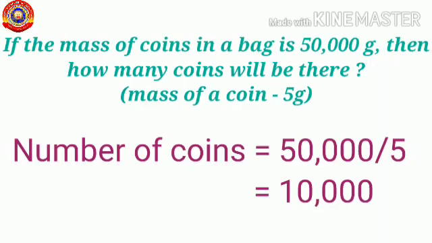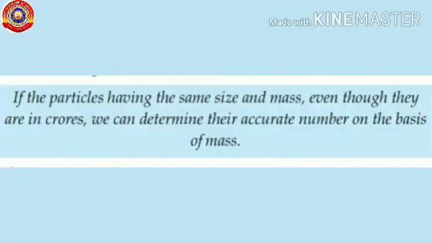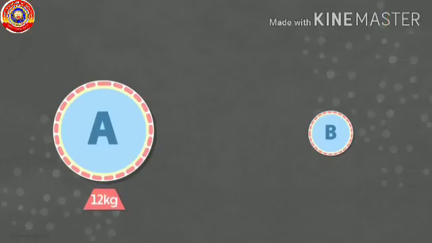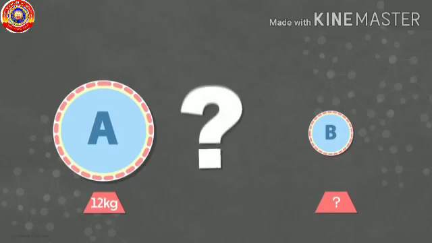Like this, we can calculate the number of particles. Even though they are in crores, we can determine the accurate number on the basis of their mass. Let's see how we can calculate. See an example to find the mass of a single atom. Let's take the mass of A as 12 kg and we want to find the mass of B. How is it possible? We just need a weighing balance.